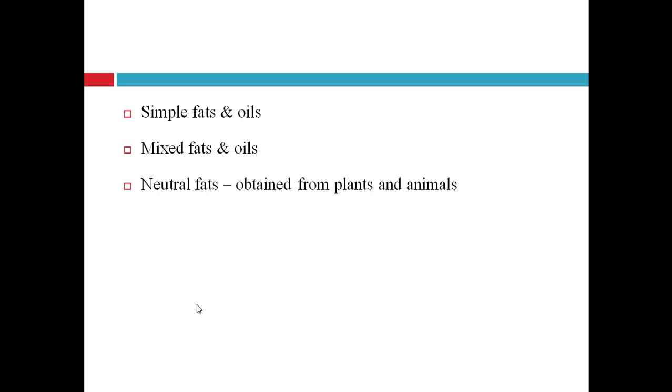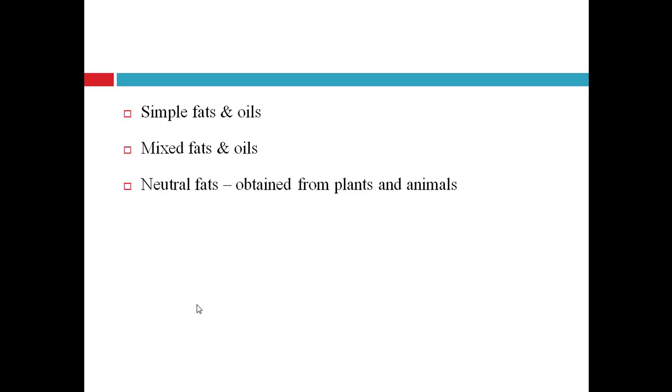These natural fats and oils are obtained from plants as well as animal sources. For example, lard, that is pig fat, and tallow, that is beef fat, are fats obtained from animal sources.